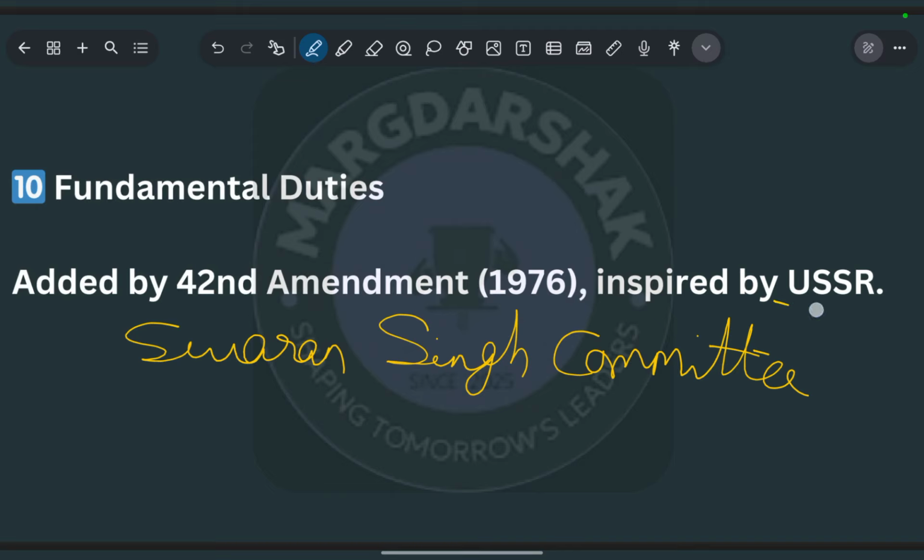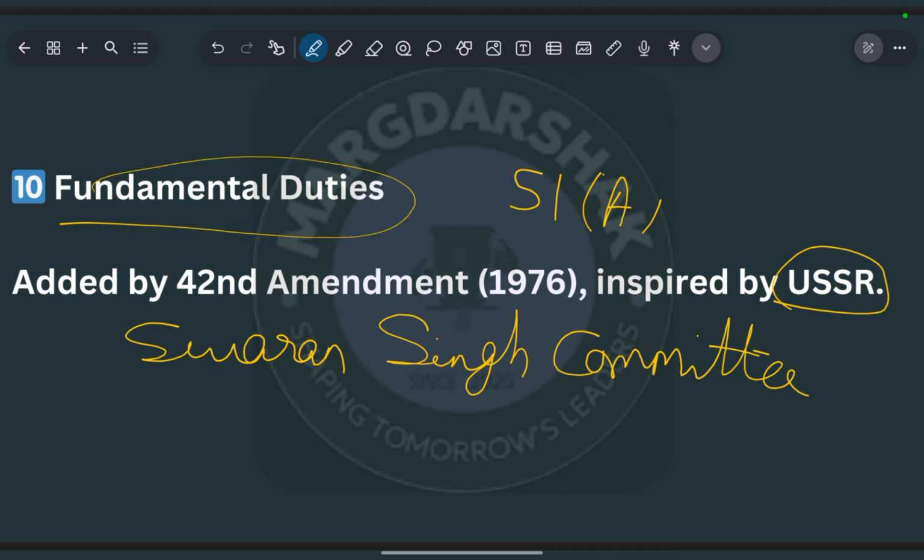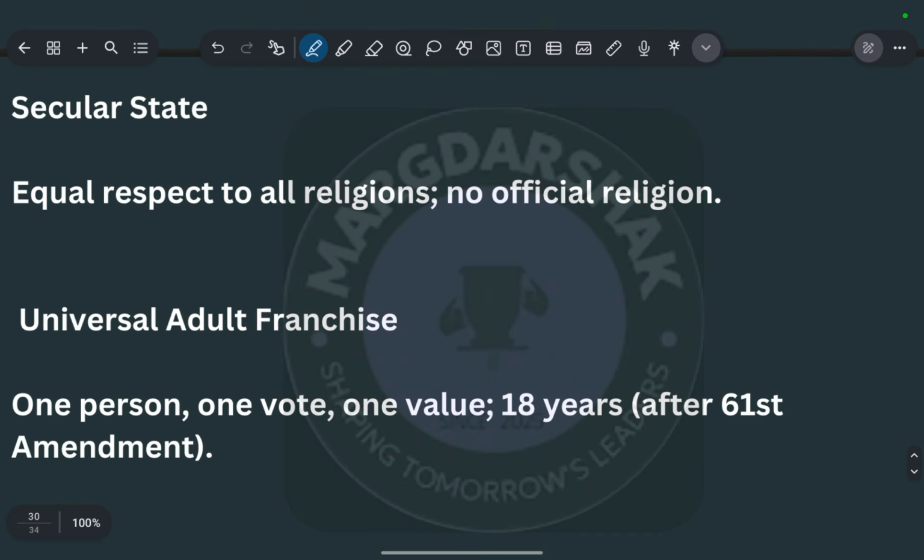They are inspired from the USSR. These are under Article 51A. They are not enforceable in the courts. They are duties that every citizen of India has to follow and adhere to.